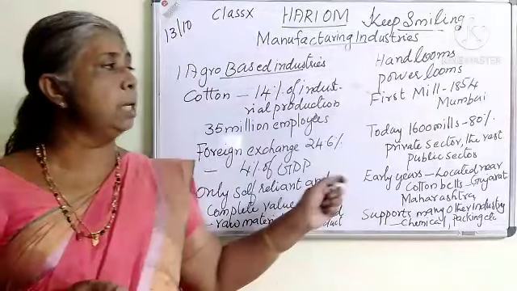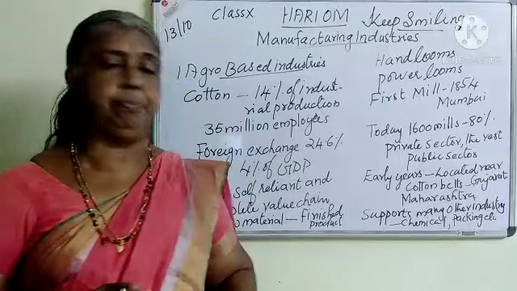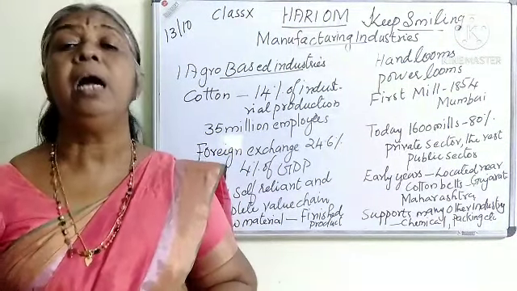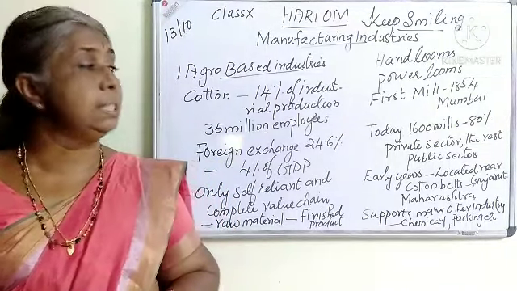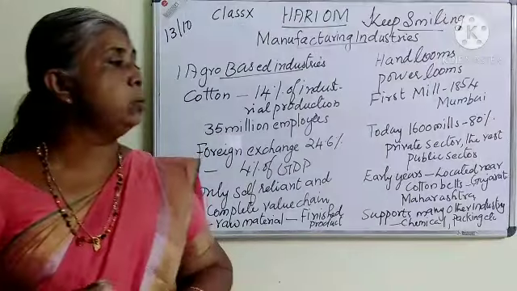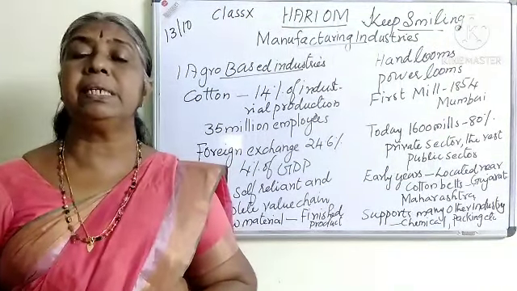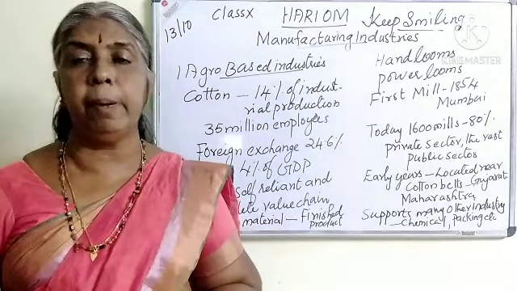Then the first cotton mill was established in 1854 in Mumbai. The first cotton mill was established during the time of the Britishers in our country. The first cotton mill was established in Mumbai, and today there are 1600 mills. 18% is in the private sector and the rest in the public sector.